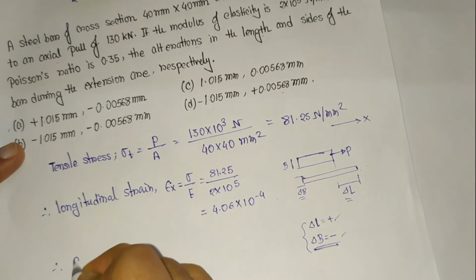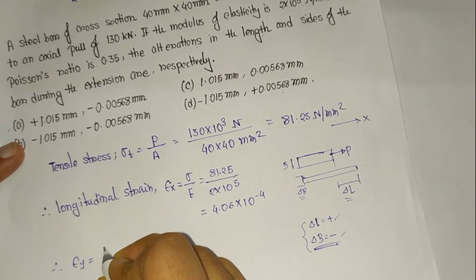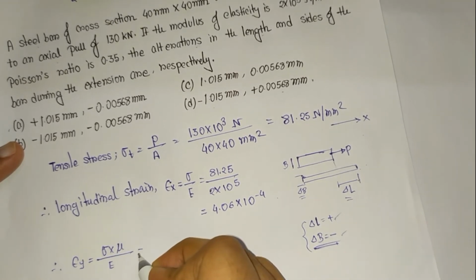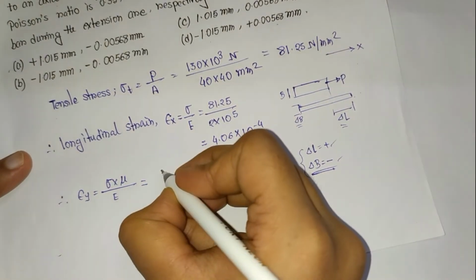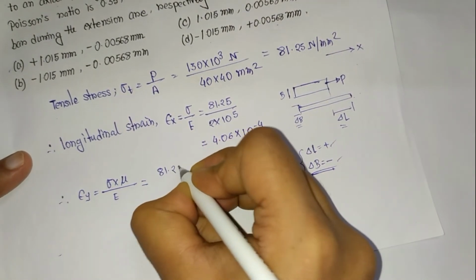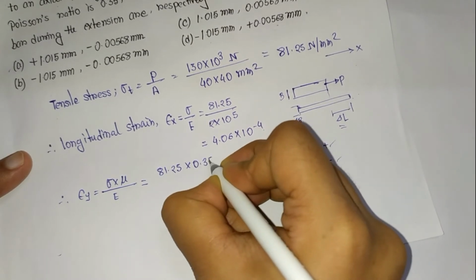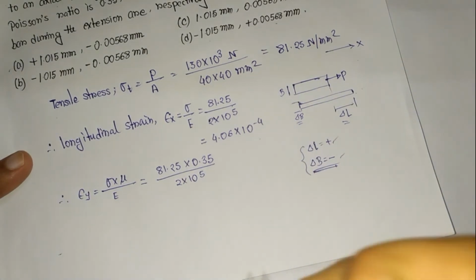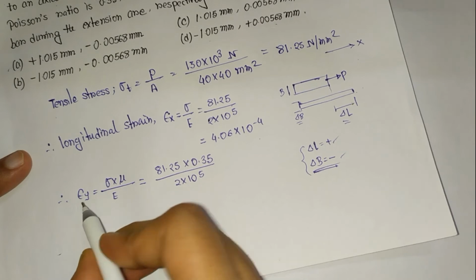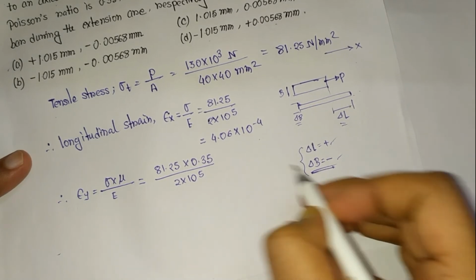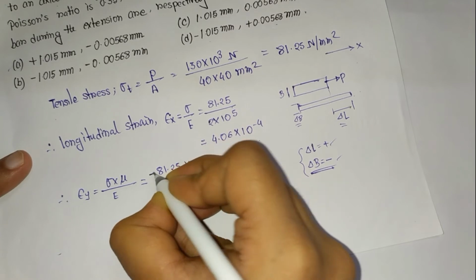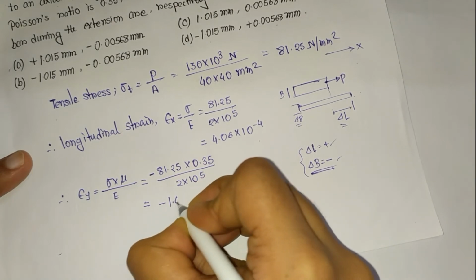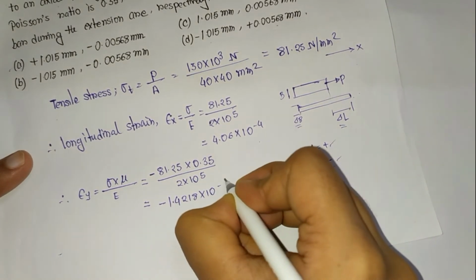In the lateral direction the strain should be equal to sigma into Poisson ratio by E. From the strain concept we know that. So the calculation should be 81.25 into 0.35 whole divided by E. I have already told, in case of lateral strain, since the width is reducing, we will multiply it with a minus sign. So it will come as 1.4218 into 10 to the power minus 4.